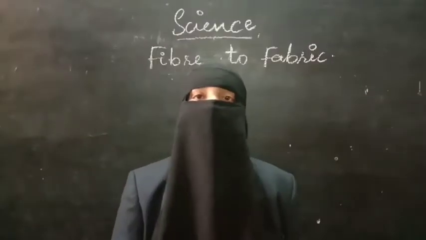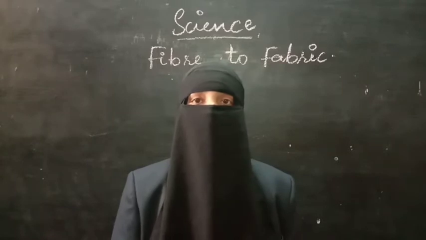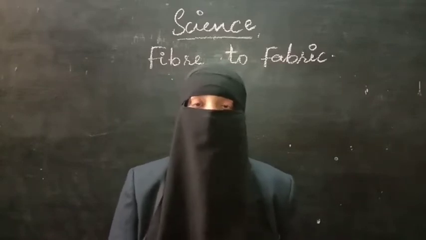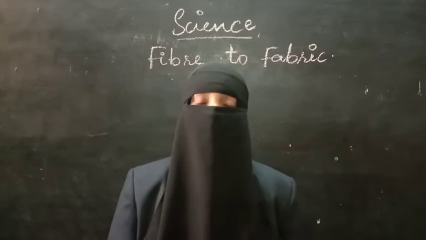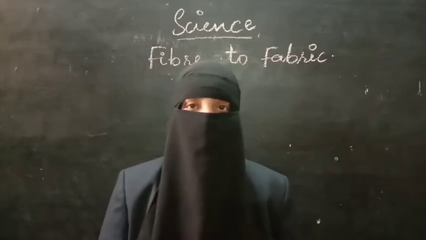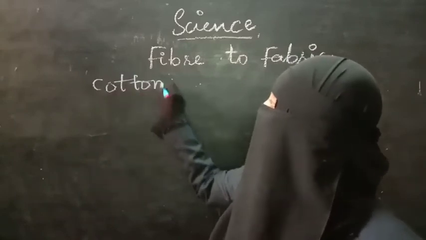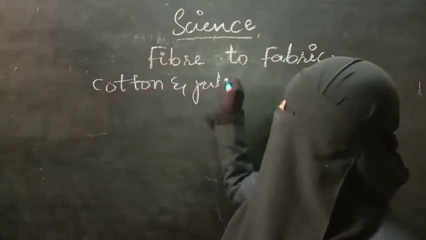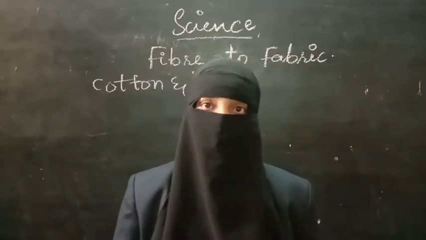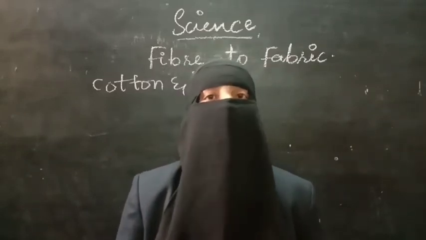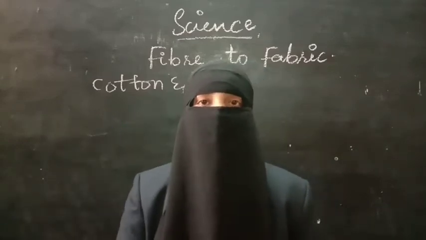As I said, we have discussed natural fibers. The fibers which are obtained from nature, that can be plant or animal, are called natural fibers. In this chapter, we are going to learn about plant fibers. The plant fibers which we have discussed are cotton and jute. These are used in our day-to-day life in different ways. What are those ways, and how can we get cotton fabric and jute fabric? Let us know it in detail.